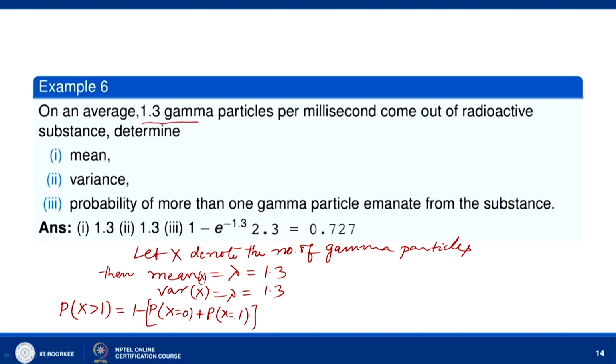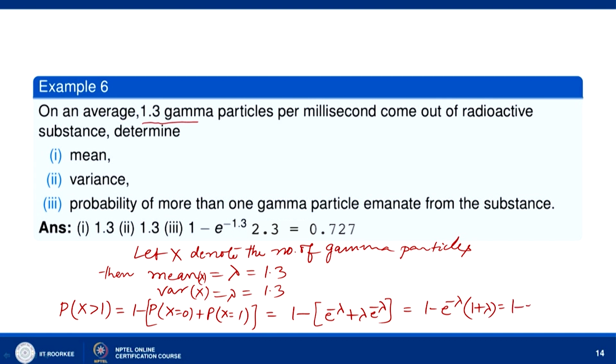We need to subtract the probability of at most one gamma particle. So, this is 1 minus P(x equal to 0), which is e to the power minus lambda, and then P(x equal to 1), which is lambda e to the power minus lambda. So, 1 minus e to the power minus lambda times 1 plus lambda we get.